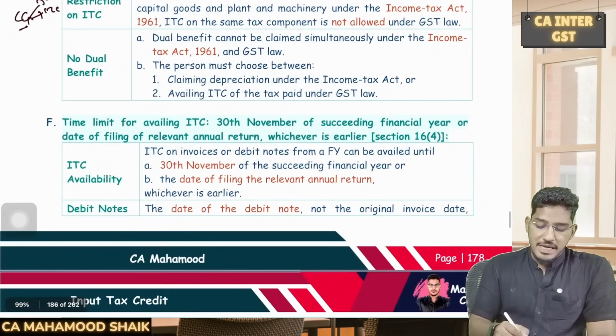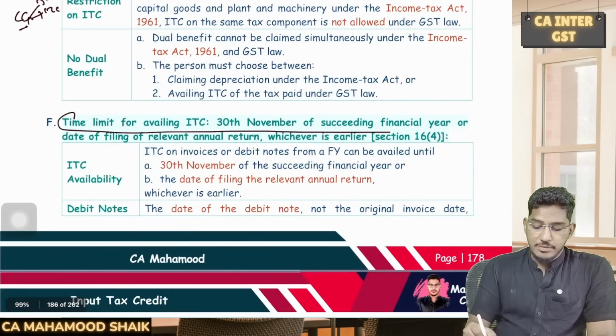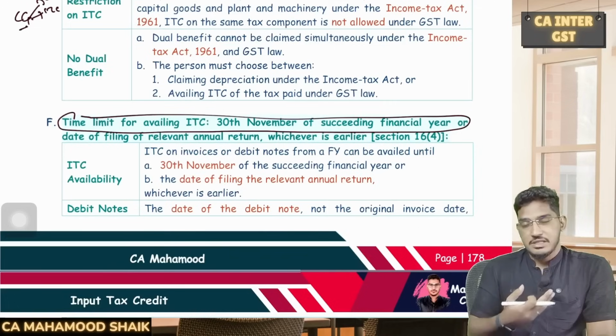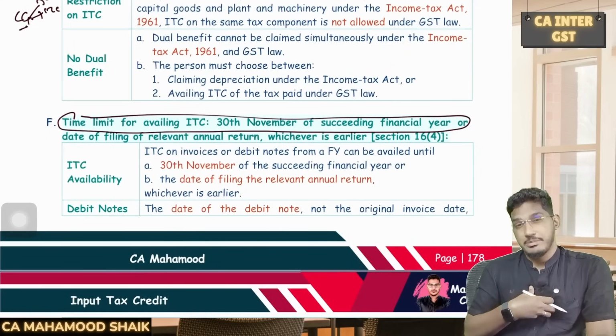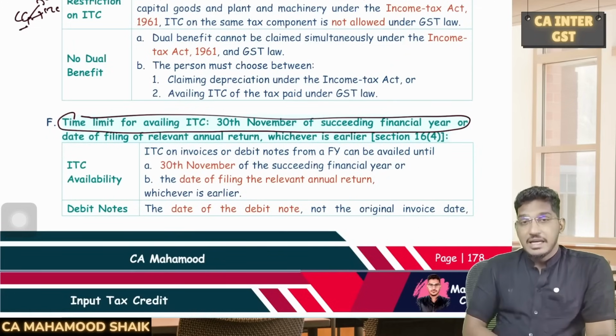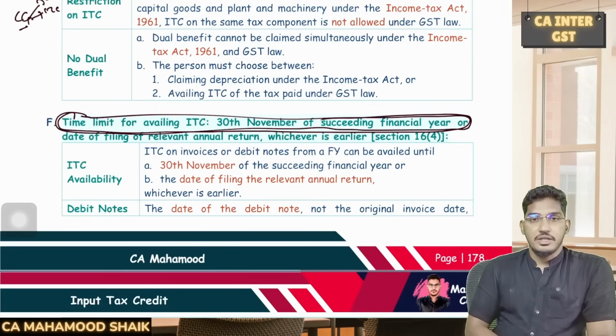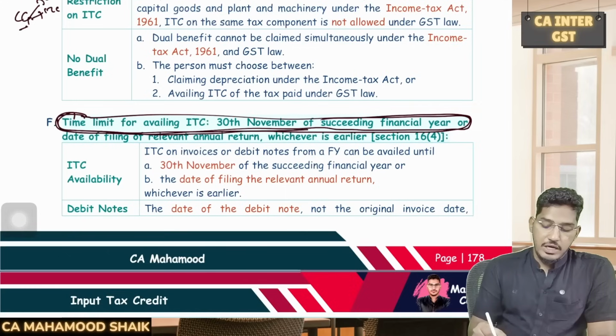And sir, what is the maximum time limit available for claiming the input tax credit? Sir, I purchased some goods, I received some services, I have the invoice also, but I forgot to claim input tax credit in that month. Can I claim it later, sir? Yes, you can claim it later. Till what time can I claim it, sir? They say that till 30th of November of the succeeding financial year, till that point of time you can avail the input